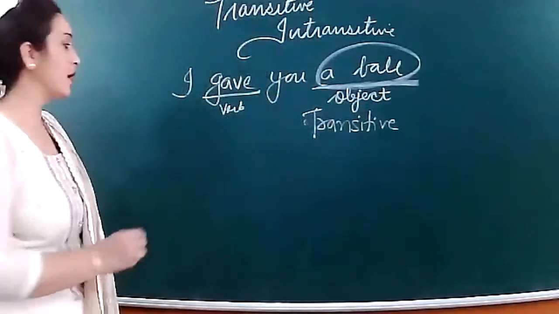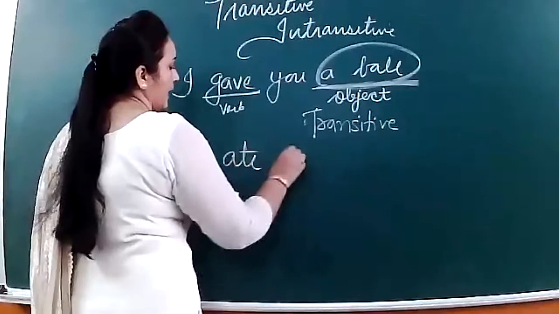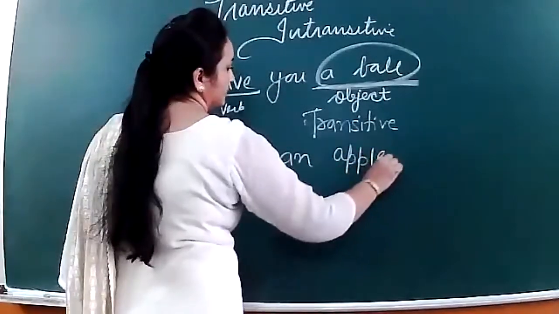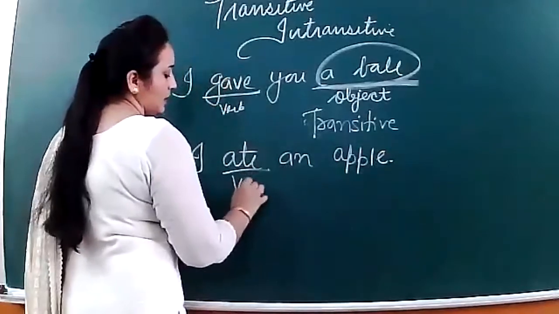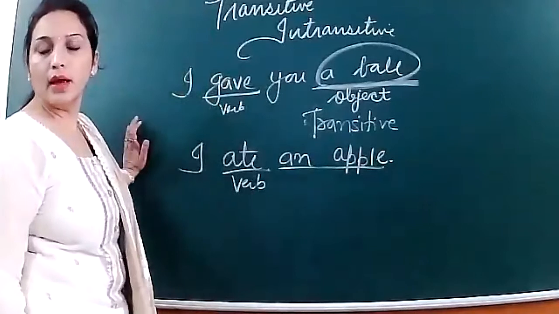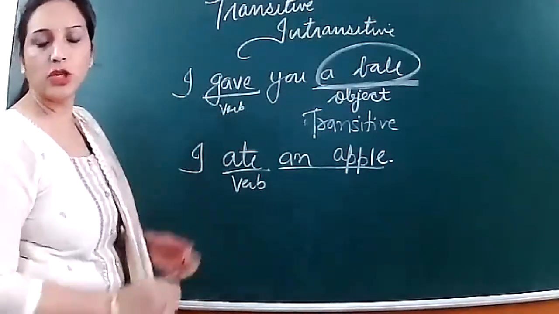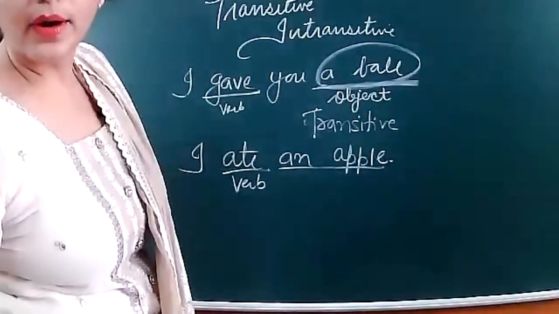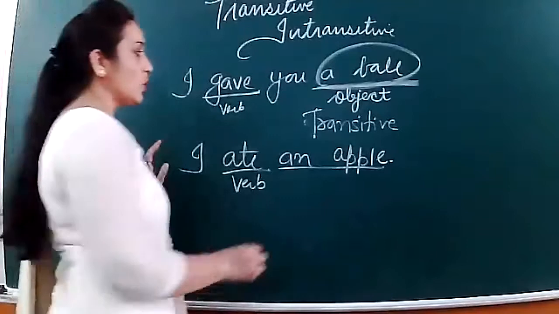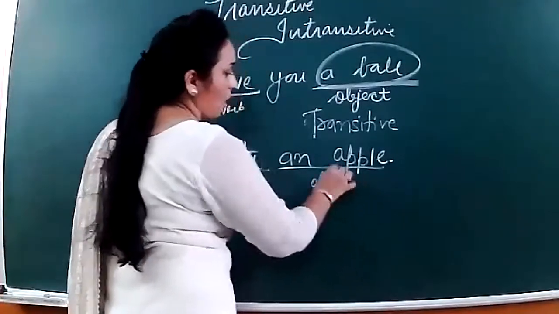Okay. I ate an apple. Ate here is a verb. And an apple is what? Tell me, type in the chat box. So an apple will be your object.